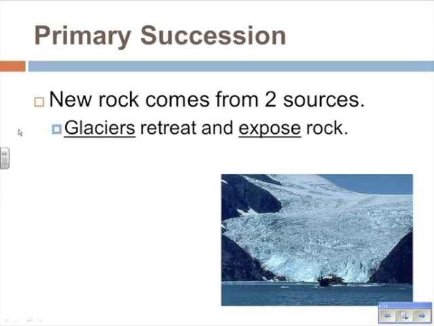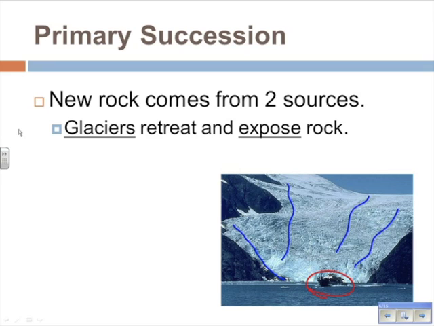In this case, usually thousands of years. Another example where we might find bare rock and primary succession taking place is where we have a glacier that has melted and has retreated and has exposed new rock. In this picture, I've got a boat down here on the water, and I've got this giant mound of ice that's going up this valley. Okay, that is a glacier.